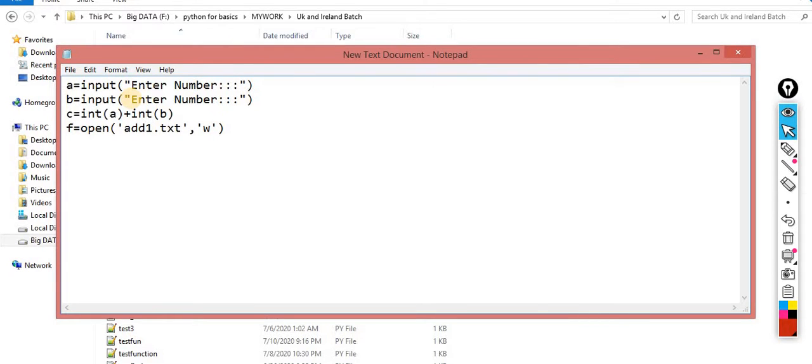So add1.txt. Okay, so f.write of str of this c, because I already told you write always takes the data in the form of a string.